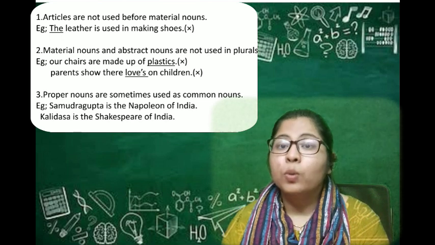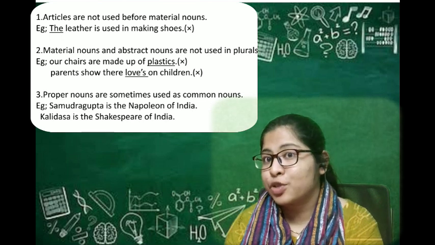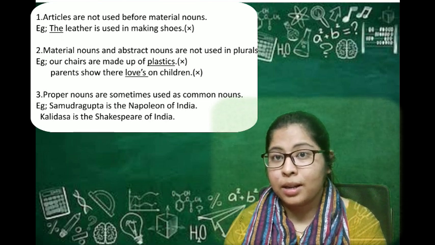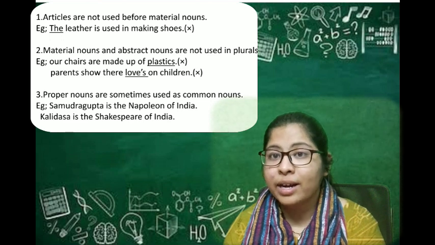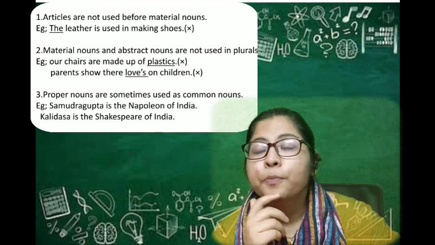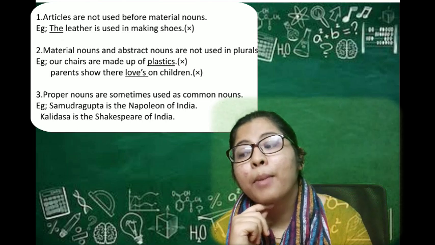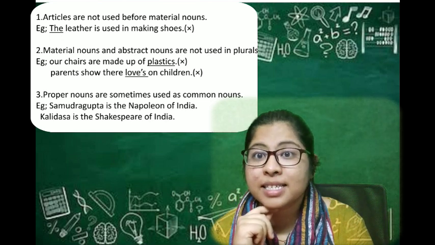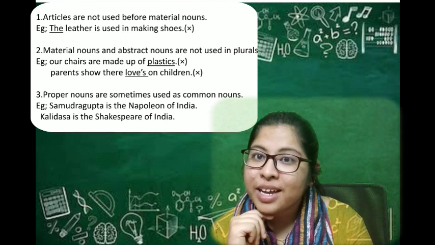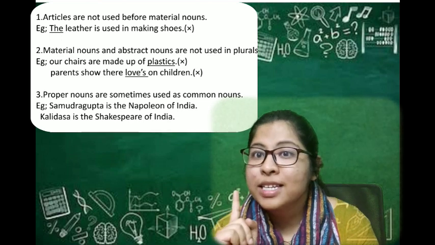The second rule to use the noun properly is that material nouns and abstract nouns are not used in plural. You can't use material and abstract nouns in your sentences in the form of plurals. For example, my chairs are made up of plastic. I don't say plastics, I want to say plastic. So never say plastics, only say plastic.